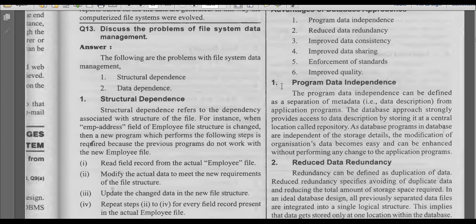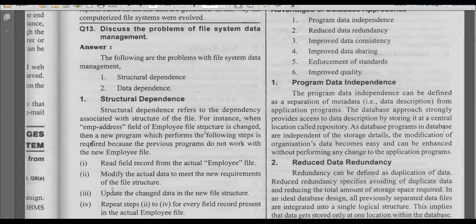So what is the meaning of structural dependency? If you make any changes to the structure of a file, then it won't get updated automatically in all the places wherever we are using that particular file. Structural dependency refers to the dependency associated with the structure of the file.